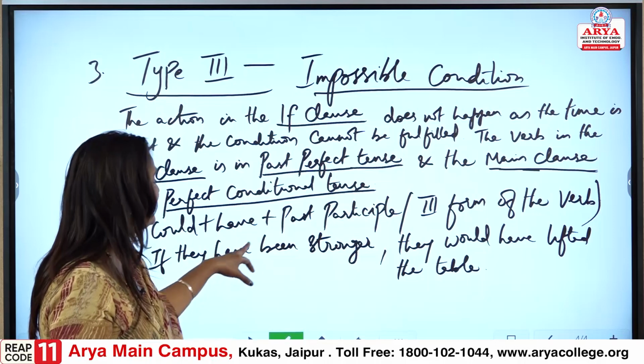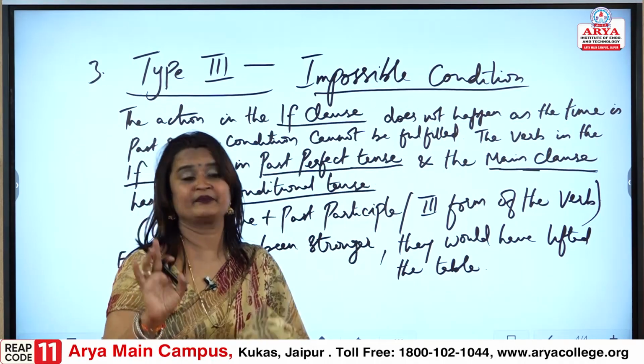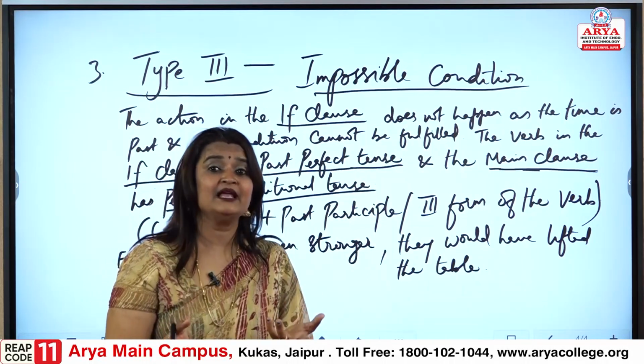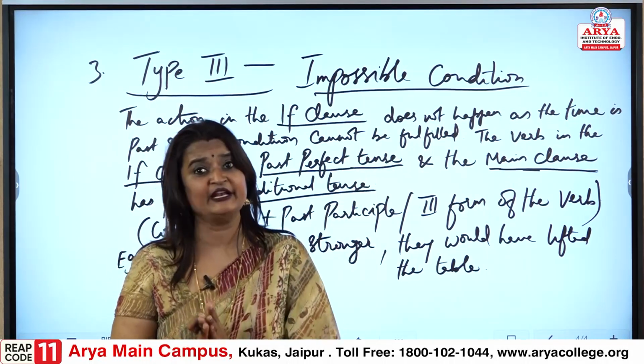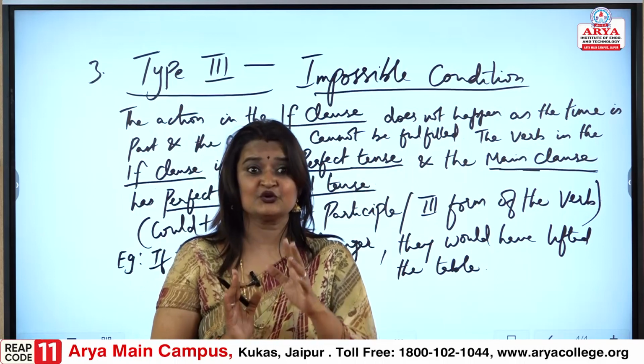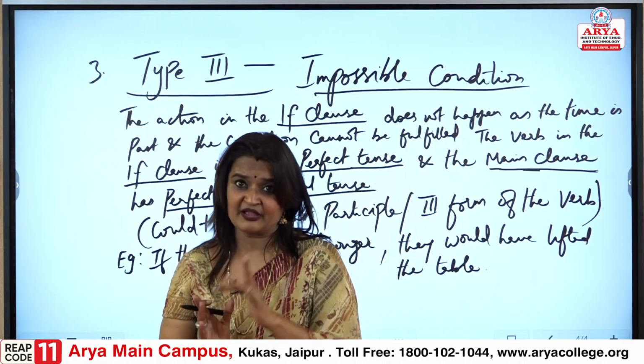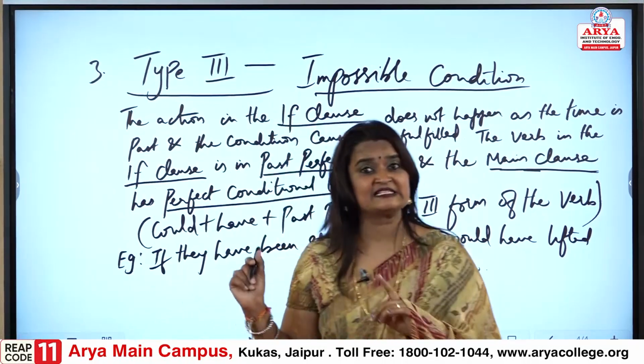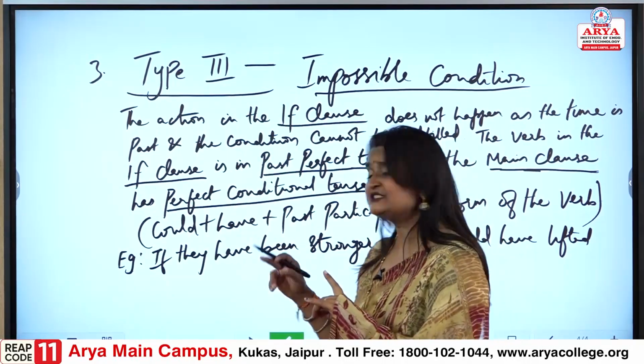Over here, they would have lifted, but they did not lift, so the action did not happen. This is the point it is taking care of. So, if they had been stronger, they would have lifted the table, but it did not happen. That point would be taken care of. We have understood it even with the example, so now let us proceed further.